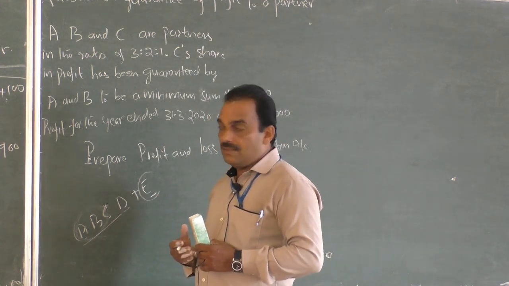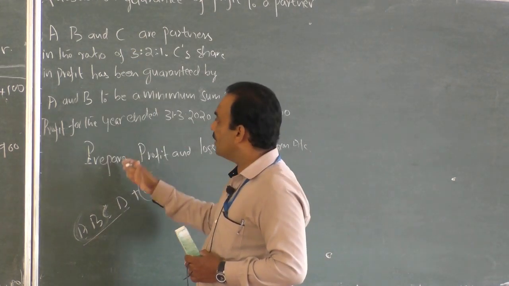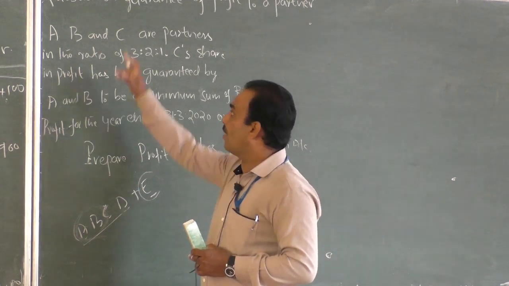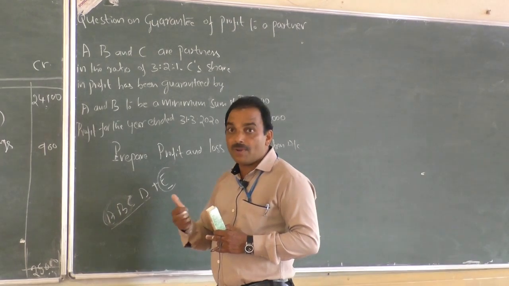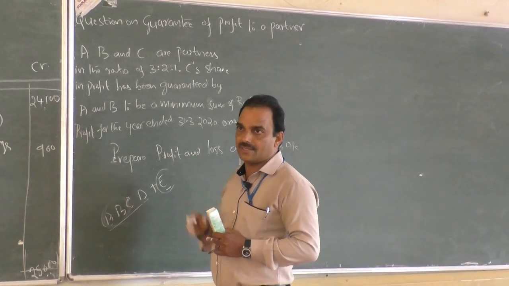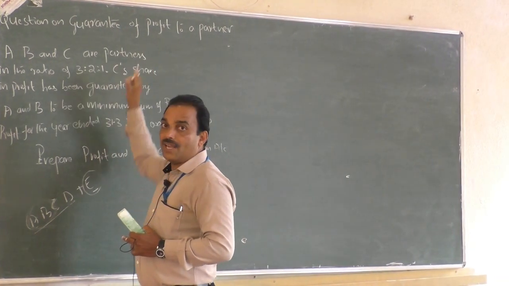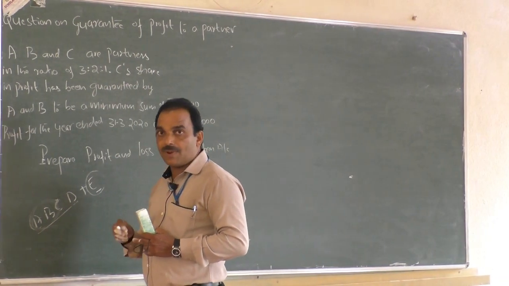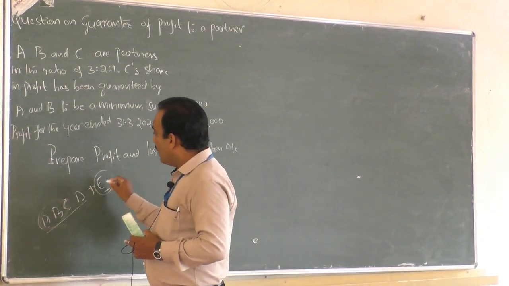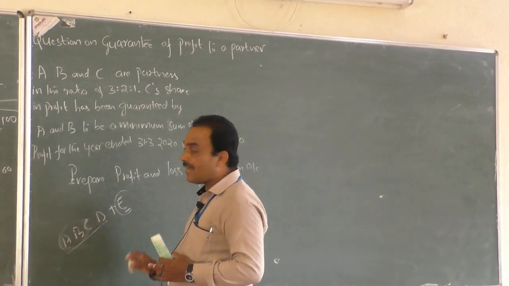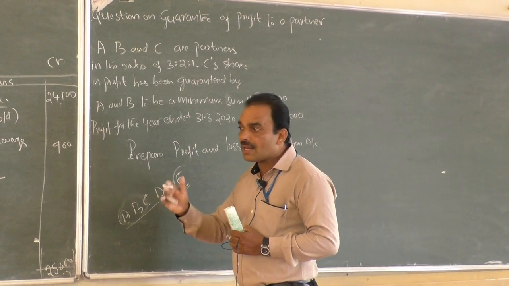In such a case, while preparing the profit and loss appropriation account, here is one problem to work out. Follow my theory and thereby be able to work out the problem with your own ideas. While preparing the profit and loss appropriation account under the principle of guarantee of profit, we have to calculate the exact profit or loss to the incoming partner.